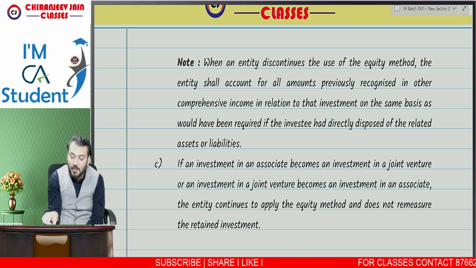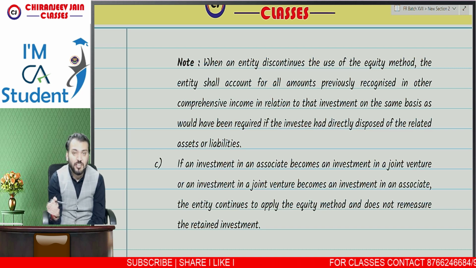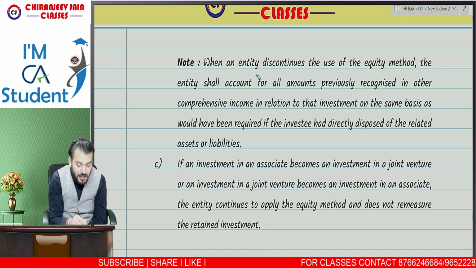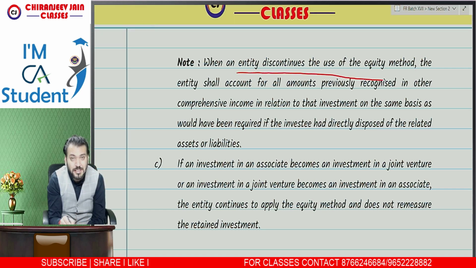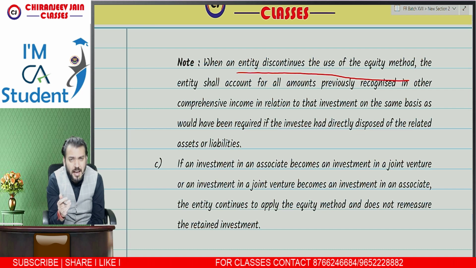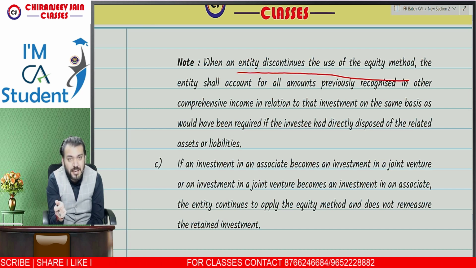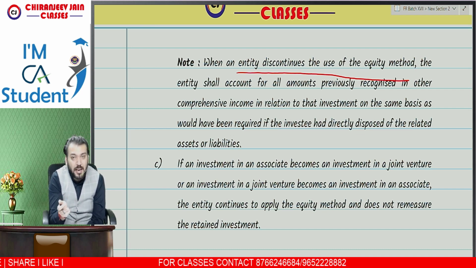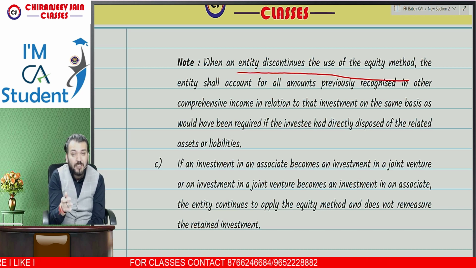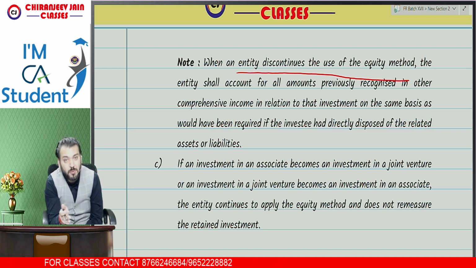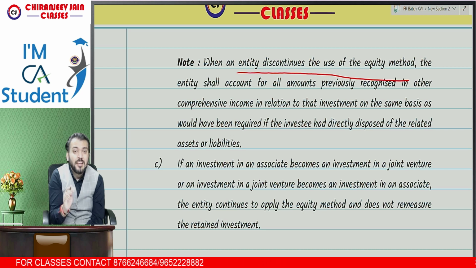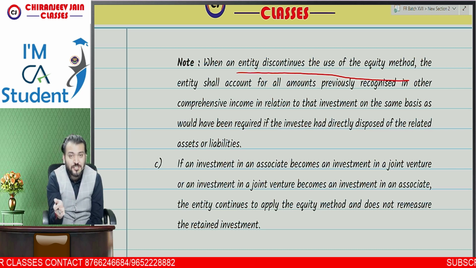What they are saying: when an entity discontinues the use of equity method. Just try to understand. An entity will discontinue the use of equity method when the investee has become a subsidiary, so on the date when the control is obtained, equity method will be discontinued and Ind AS 103 will be applicable from this date. Or it might happen that there is some partial disposal of shares or full disposal of shares of the investee.